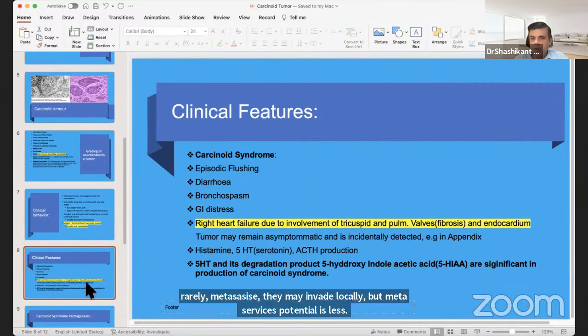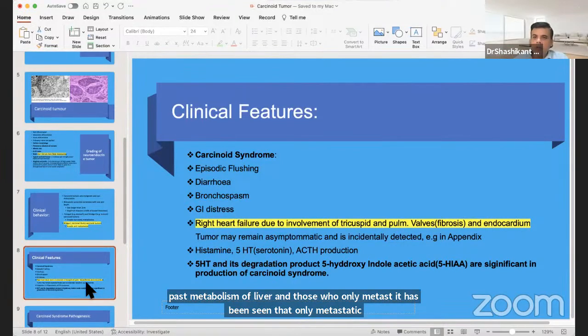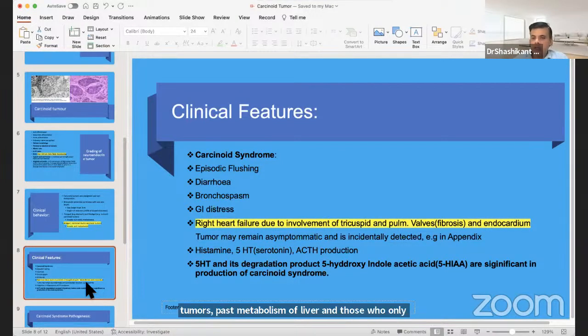Clinical feature, many of the tumors produce the so-called carcinoid syndrome. So all the carcinoid tumors will not produce carcinoid syndrome. Majority of the carcinoid tumors, whatever the metabolites, whatever the amines they will be secreting, will be deactivated by the first pass metabolism in the liver itself. So those who are metastasizing to the liver will bypass that first pass metabolism of liver. It has been seen that only metastatic tumors, those metastasizing to the liver, will cause carcinoid syndrome features.